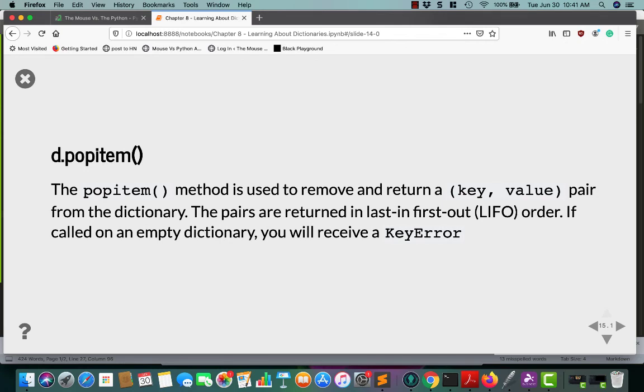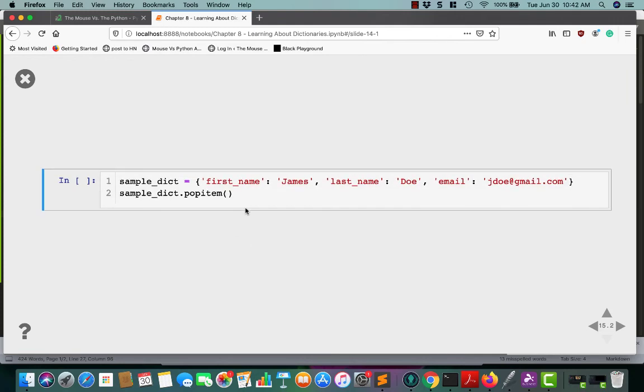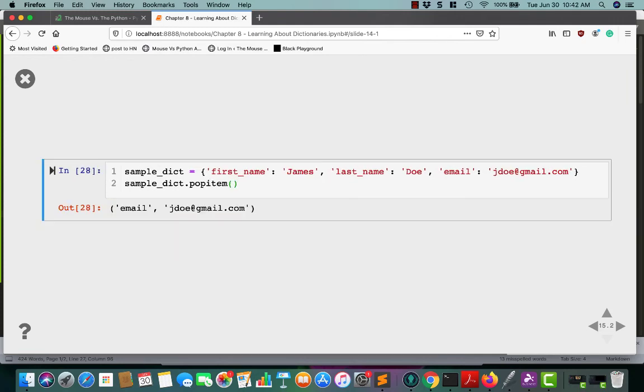You can also use popitem to remove and return a key-value pair from the dictionary. So if you care about both values, this is how you go for it. Pairs are returned in last-in, first-out order. If you call it on an empty dictionary, you'll also receive a KeyError. So let's run this popitem. It pops it off the end, so email and jdoe is the last item on the list.